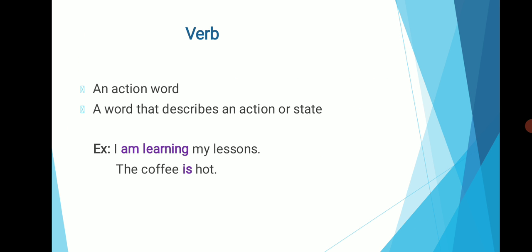In the next sentence, the coffee is hot. Here, "is" is the verb which describes a state, the state of the coffee, which is hot. And in the first example, I am learning my lessons, "am learning" is a verb that indicates the action of the subject.